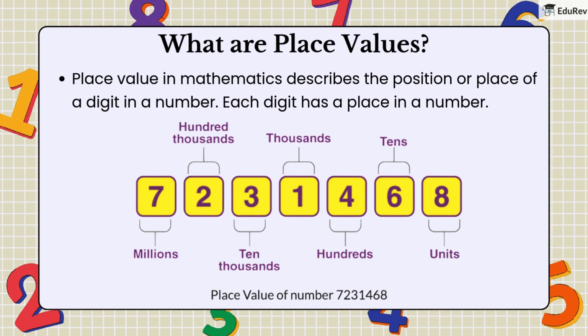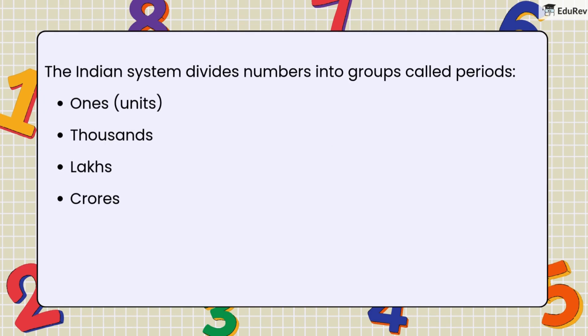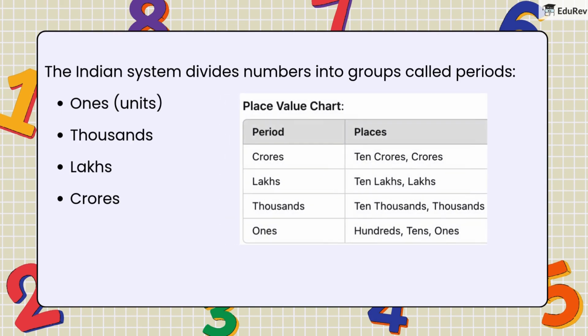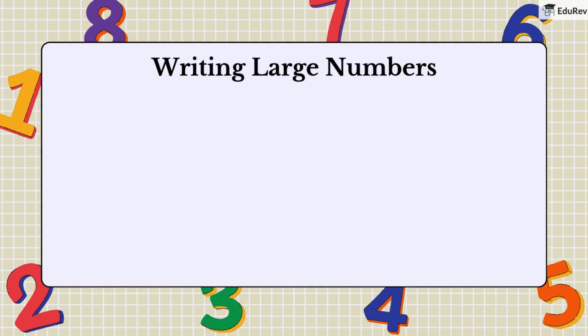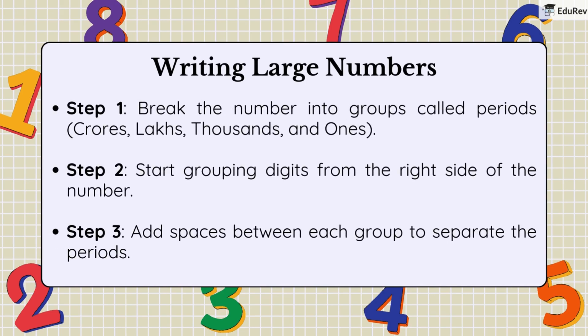The Indian system divides numbers into the following groups called periods: ones, thousands, lakhs, crores. When writing large numbers, follow these steps. 1. Break the number into groups called periods: crores, lakhs, thousands, and ones. 2.